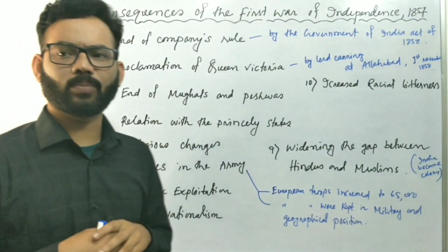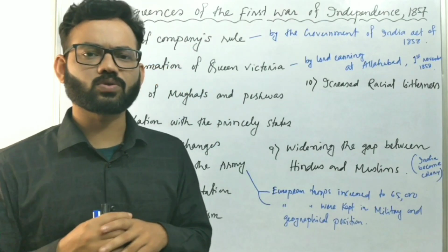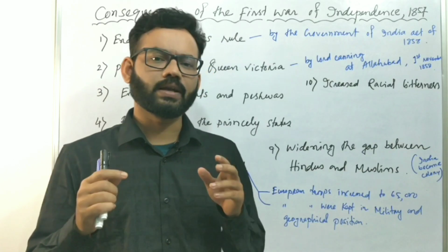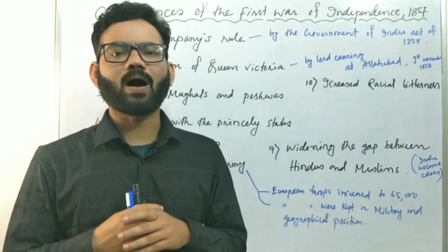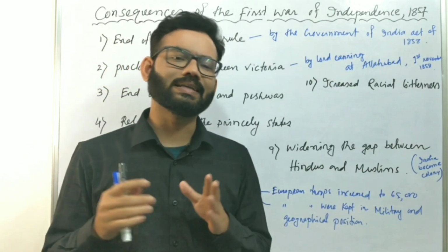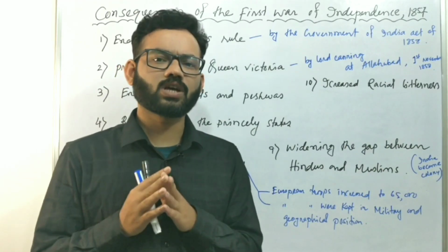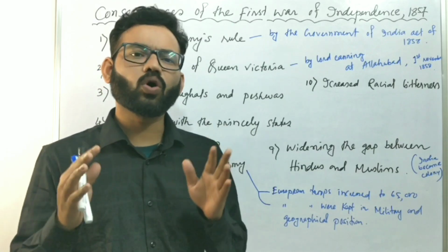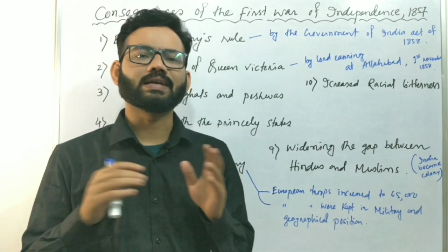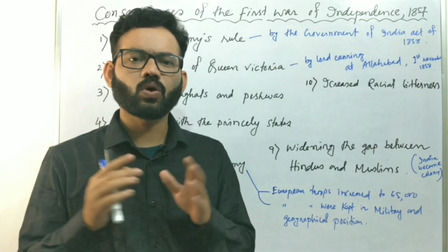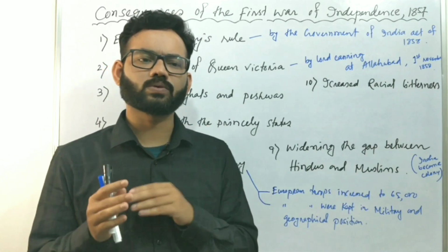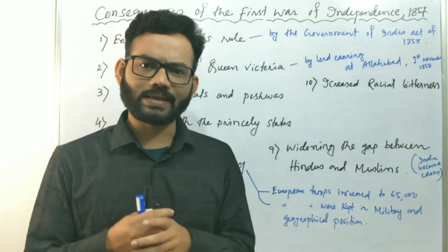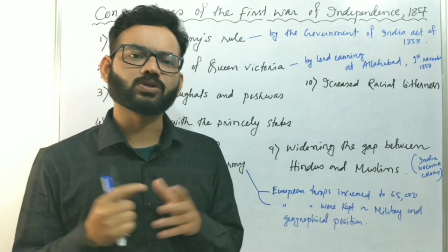Number three, the end of the Mughals and Peshwas. The third consequence of the revolt of 1857 was the end of the power of the Peshwas and the Mughals in India. After the defeat of Nana Sahib and Bahadur Shah Zafar, the Mughal and Peshwa power completely ended. From India, the Mughals and the Peshwas were completely withdrawn, their power came to an end, and all was taken by the British Queen.